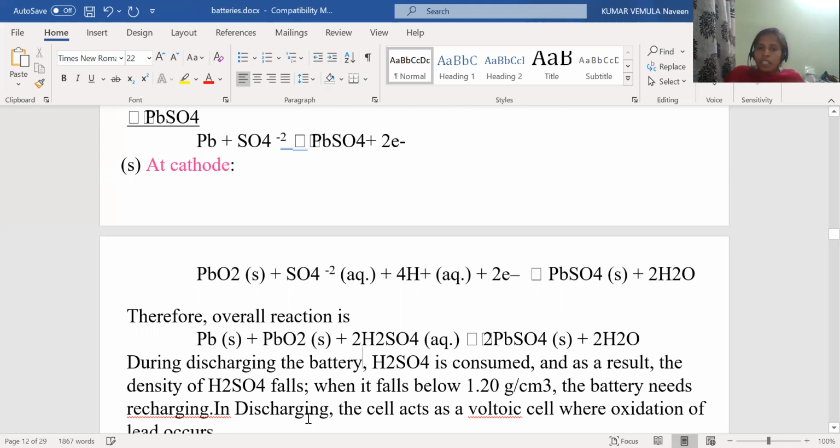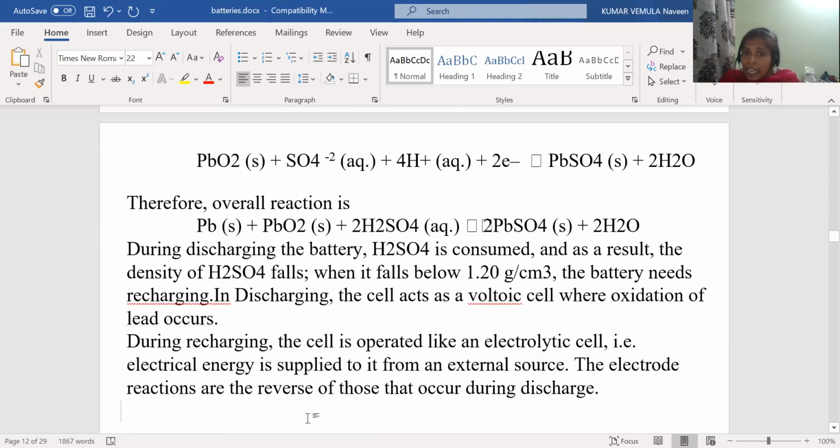In the discharging process, the cell acts as the voltaic cell where oxidation of lead occurs. But during the recharging process, the cell is operated like an electrolytic cell. I said now that the forward reaction is a galvanic cell and the backward reaction is an electrolytic cell. What is the backward reaction? Recharging only. So in the recharging process, it is acting as an electrolytic cell. That is, electrical energy is supplied to it from an external source. So we are putting the plug, that means we are giving an external source. The electrode reactions are the reverse of those that occur during discharge.